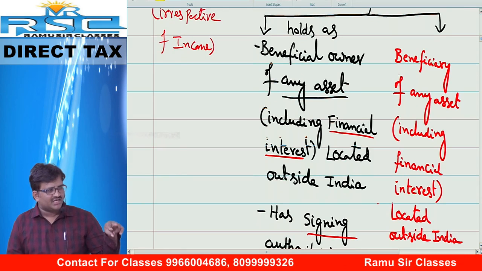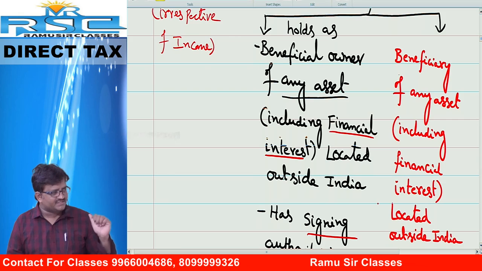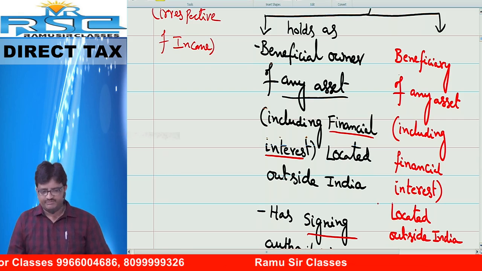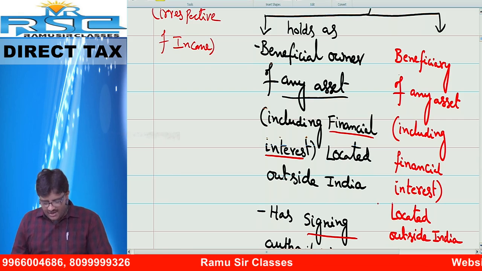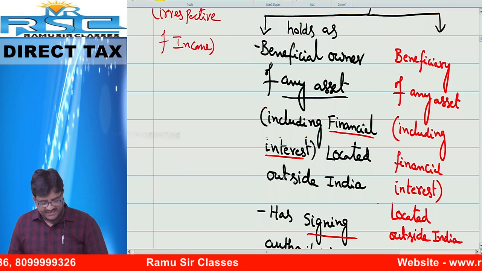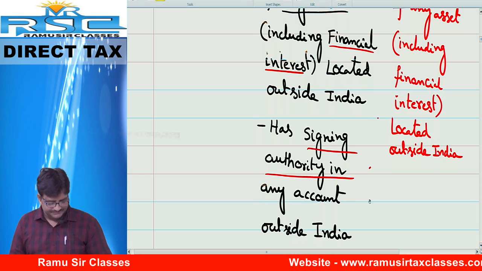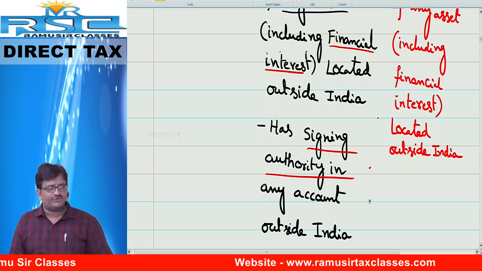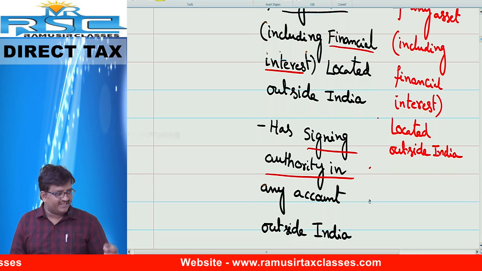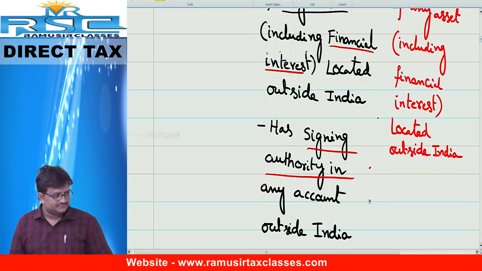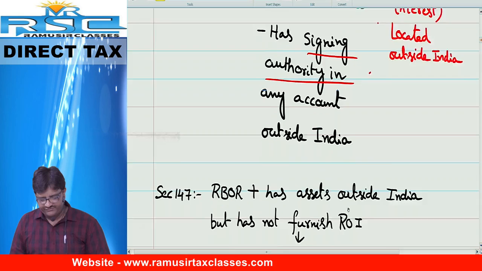Friends, both are liable to file or anyone? Who is the first one? Beneficial owner. Beneficiary. Beneficiary of any asset located outside India, including financial interest.